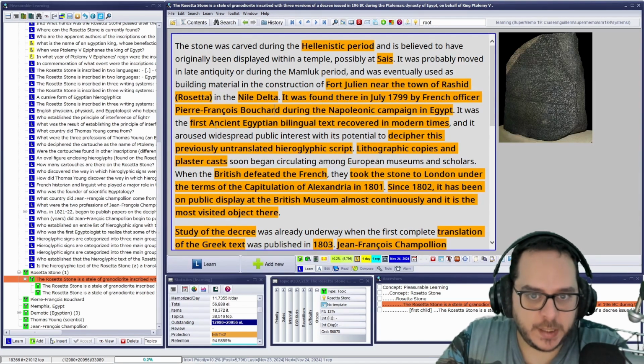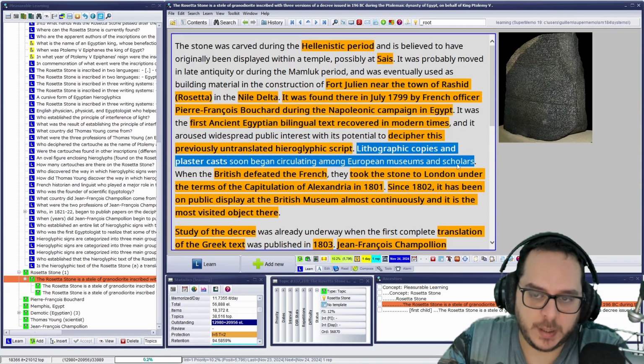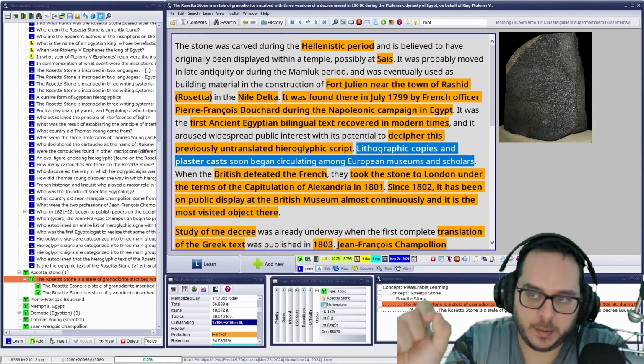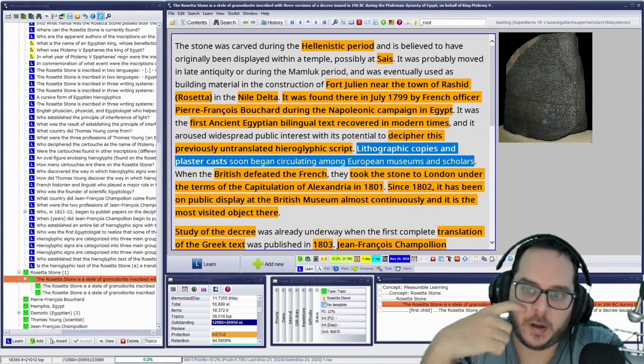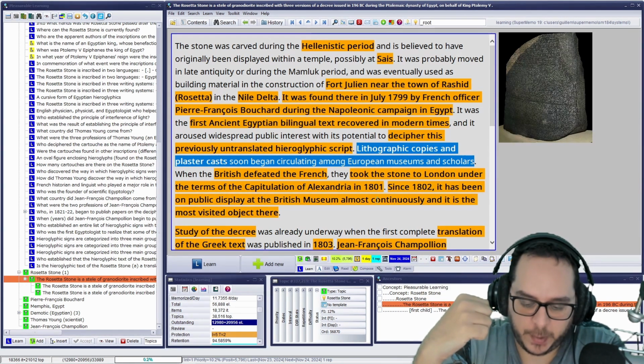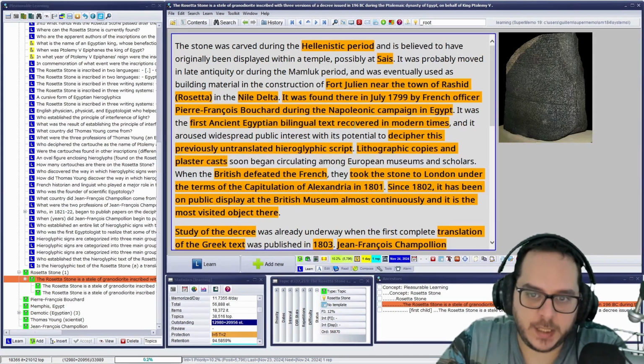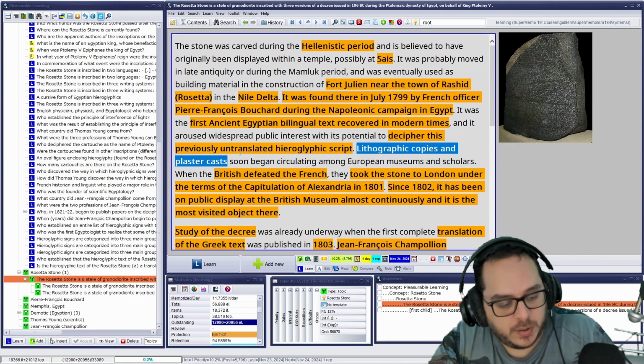No. It was the first ancient Egyptian bilingual text discovered in modern times, and it aroused public interest. No, I didn't know that. Lithographic copies and plaster casts began circulating among European museums and scholars. I know that the original is in the British Museum in London, but I didn't know that fact. So in this case, the AI is incorrect. That's a false positive. But it's good enough.